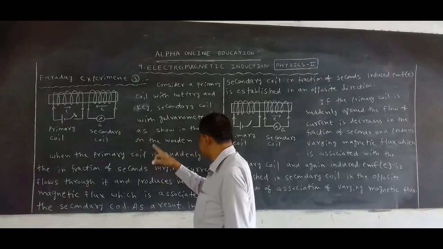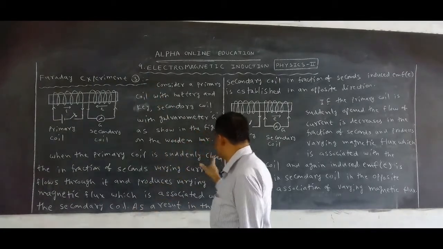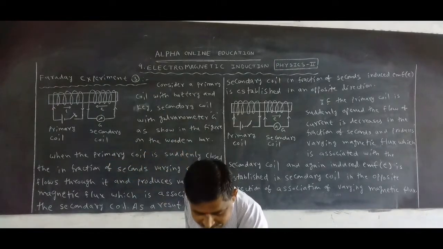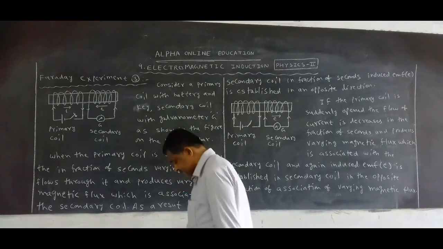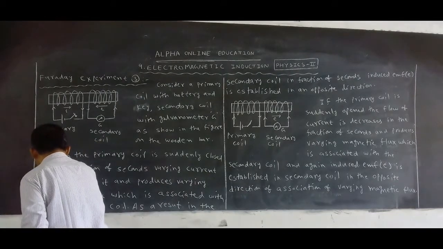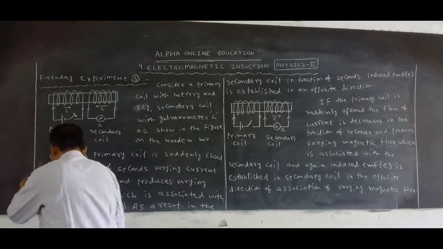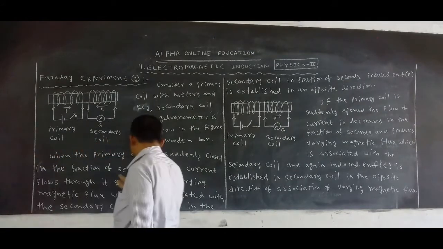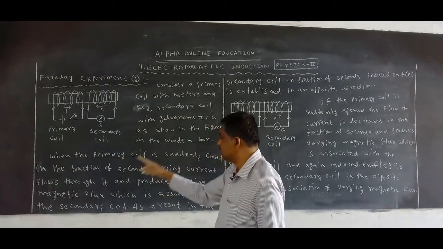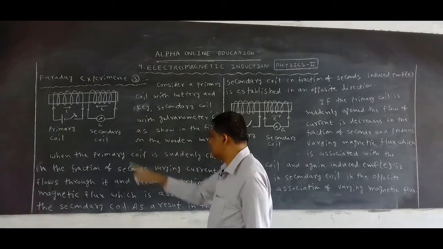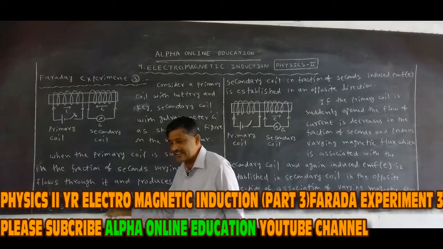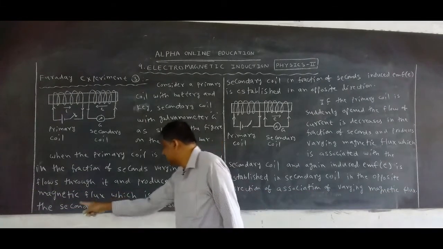When the primary coil is suddenly closed, in a fraction of a second varying current flows through it and produces varying magnetic flux, which is associated with the secondary coil.